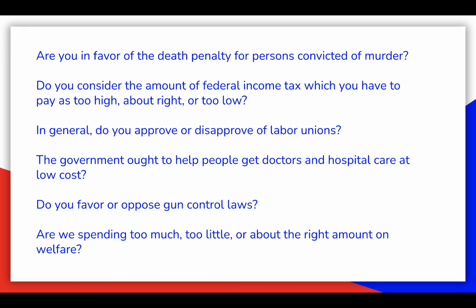Do you favor or oppose gun control laws? Are we spending too much, too little, or about right on welfare? And then he codes the responses as being liberal or conservative. Be aware, yes, I have listed 6 questions here. This is not an exhaustive list of all the questions that go into the policy mood. It is a lot more. This is just a few.